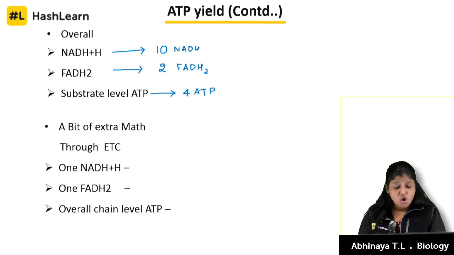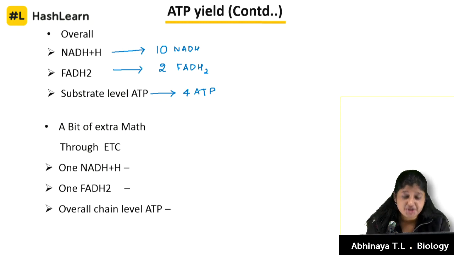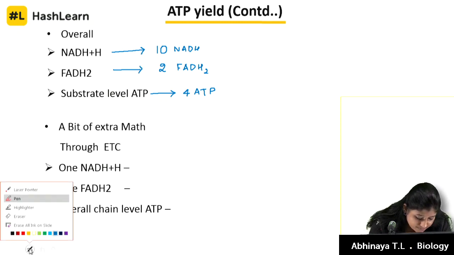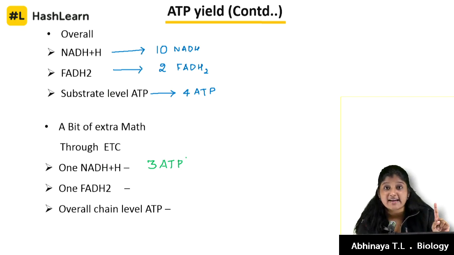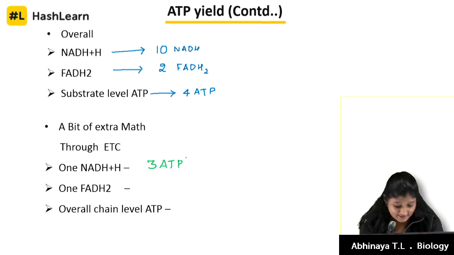So a bit of extra math. We have to do this so that we can say that so many molecules of ATP come out. Please keep a keen observation on this. I am going to tell you 2 such scenarios, 2 ways in which ATP can be produced. There are 2 conclusions, this much can be produced, and this much also can be produced. Through our ETC, 1 molecule of NADH, okay kids, can produce 3 molecules of ATP. This is what we wrote in the previous class also.